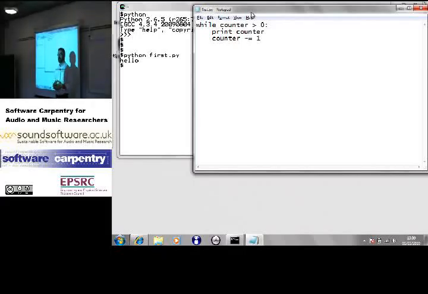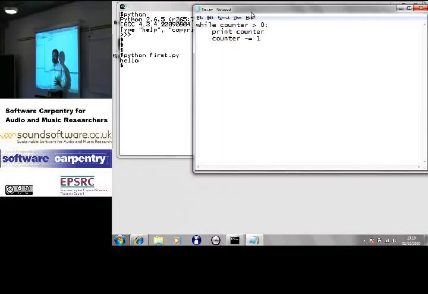Counter is not defined. I have not given counter a value before I try to use it, so Python will say, sorry, don't know what you're doing. Now, you might think it would be sensible for it to say, well, I guess that should be an integer. 0 is a good value to initialize integers with. No, Python does not do this. If you have not given a value to a variable, the variable does not exist.